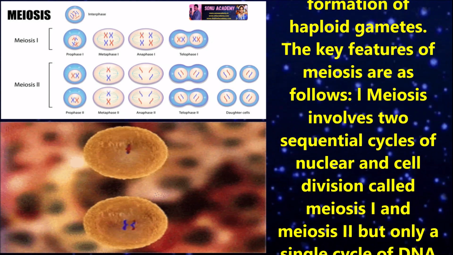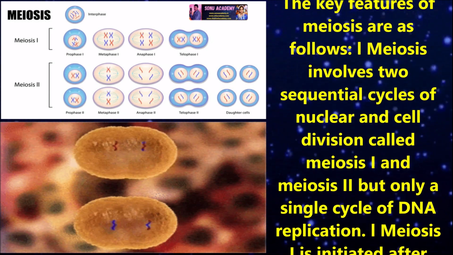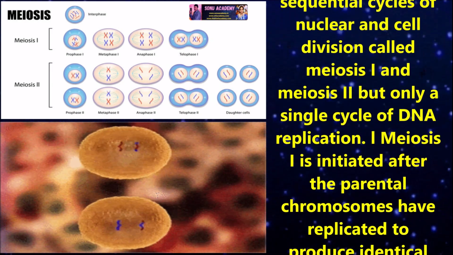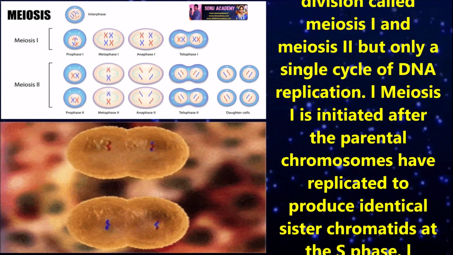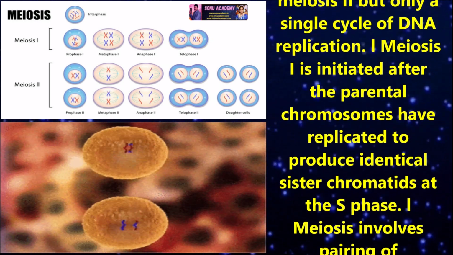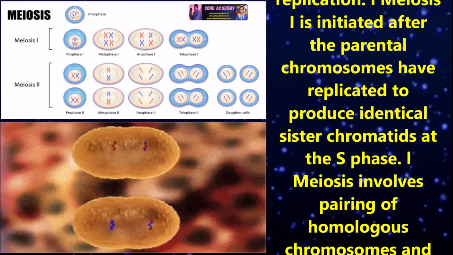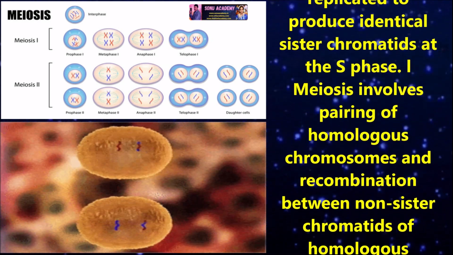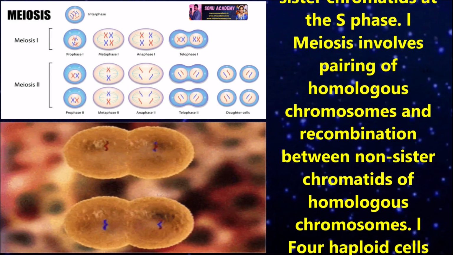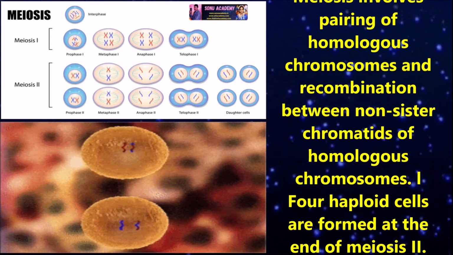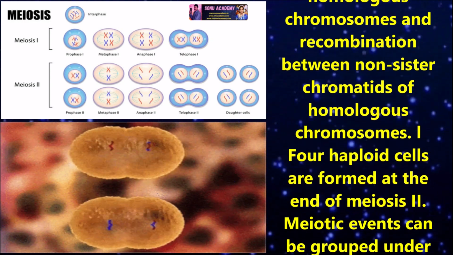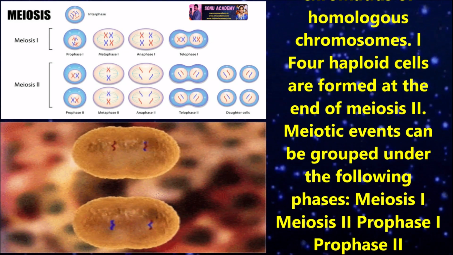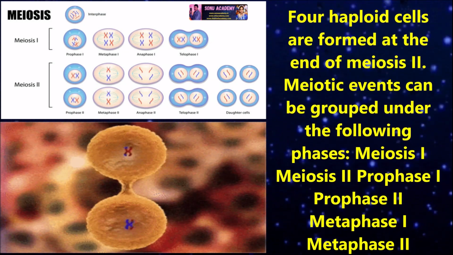Meiosis involves two sequential cycles of nuclear and cell division, called meiosis 1 and meiosis 2, but only a single cycle of DNA replication. Meiosis 1 is initiated after the parental chromosomes have replicated to produce identical sister chromatids at the S phase. Meiosis involves pairing of homologous chromosomes and recombination between non-sister chromatids of homologous chromosomes. Four haploid cells are formed at the end of meiosis 2.